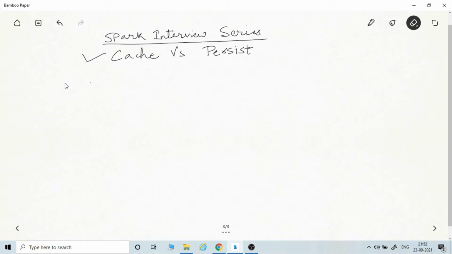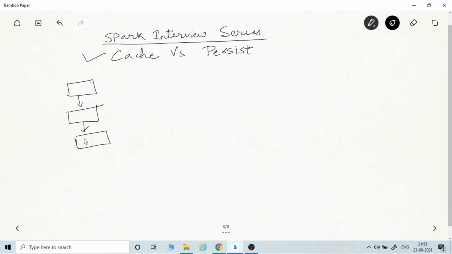Today we will be exploring one very famous question: what is cache and persist in Spark? Before explaining that, let's take an example. Let's say you have an RDD, and you have another RDD, and you have another RDD. So this is our target RDD.